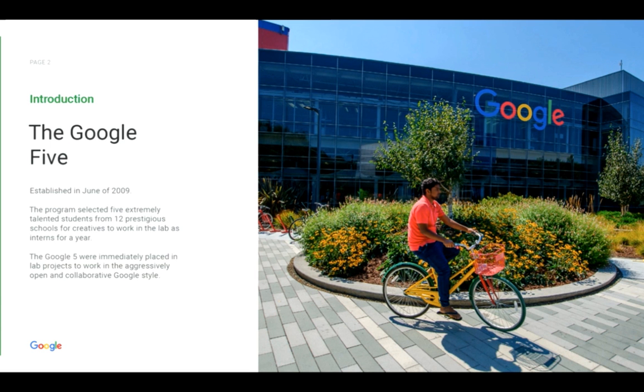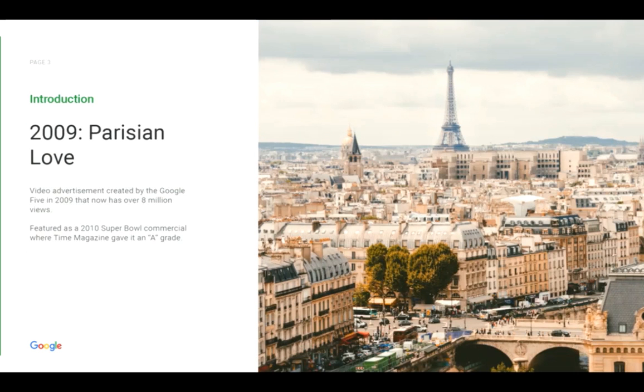In June of 2009, Google started an internship program called the Google Five. The Five, being five students selected to work in Google's Creative Lab, contributed on some of the biggest projects Google had to offer. One of the most important projects the Five created was a video called Parisian Love.